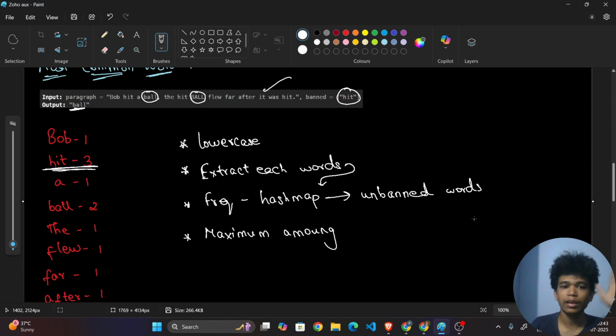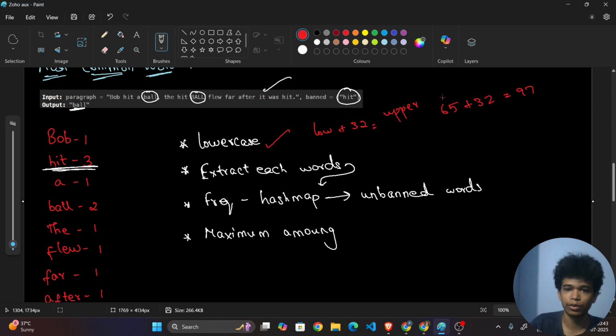Okay, fine. So this is the overall procedure we want to do to solve this question. Coming to the first procedure, we can use an inbuilt function, or else if we want to go without an inbuilt function, then we can add 32 to the ASCII value, which gives the lowercase letter. For example, 65 plus 32 is equal to 97. So capital A's ASCII value plus 32 gives the small a. Can you understand this? Right.